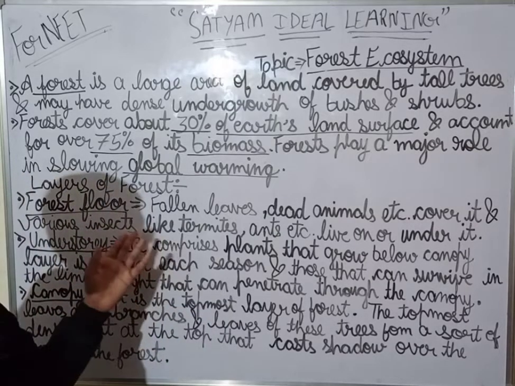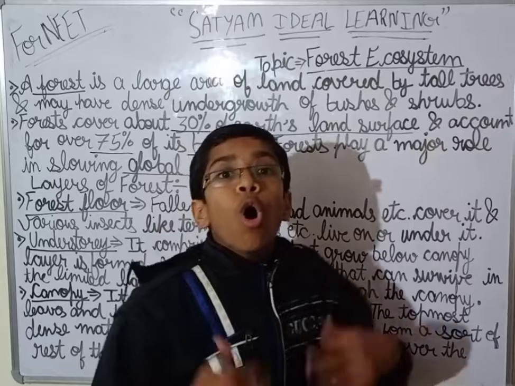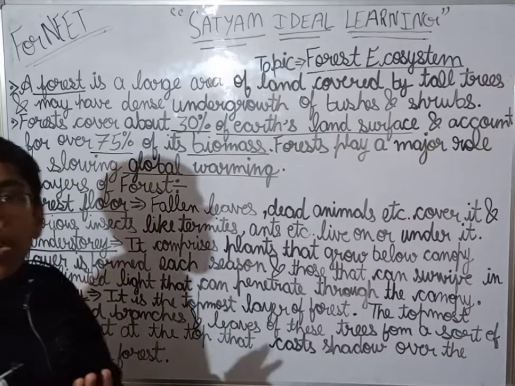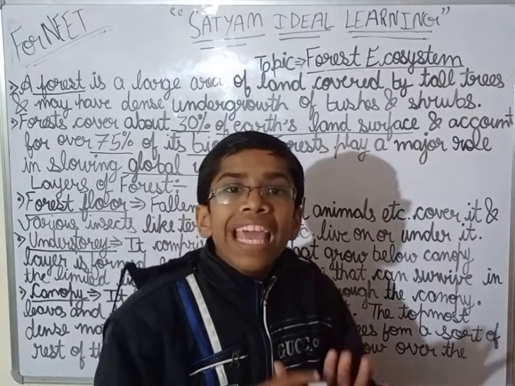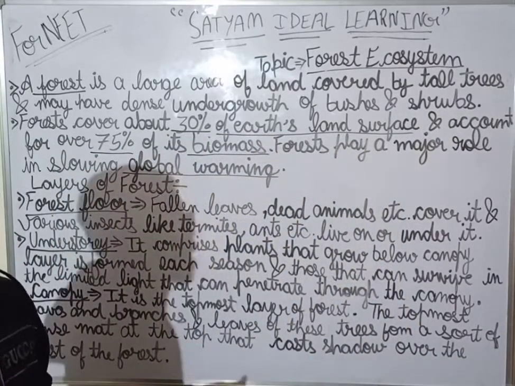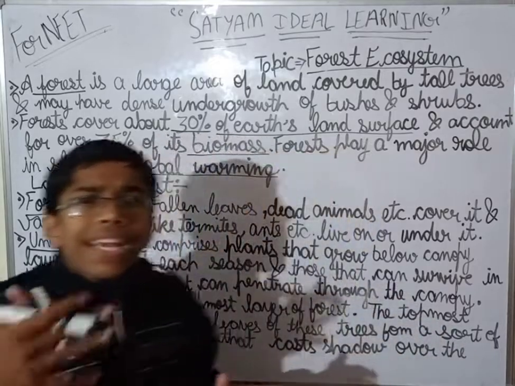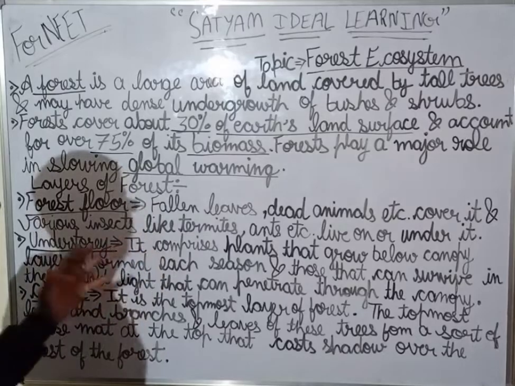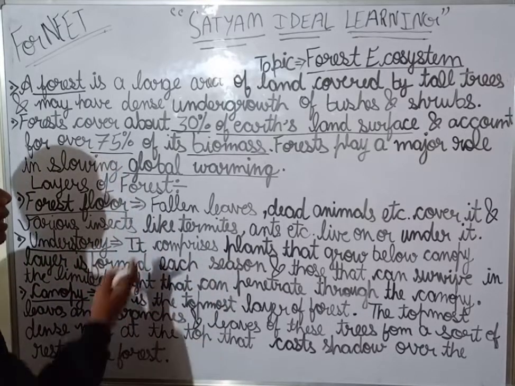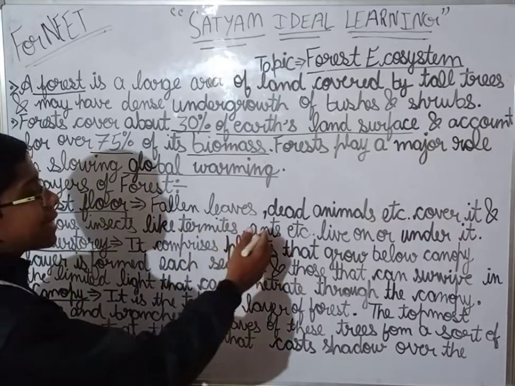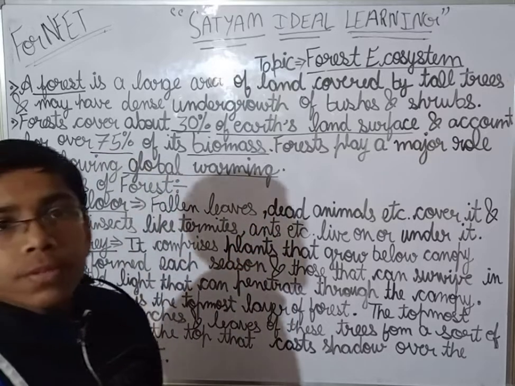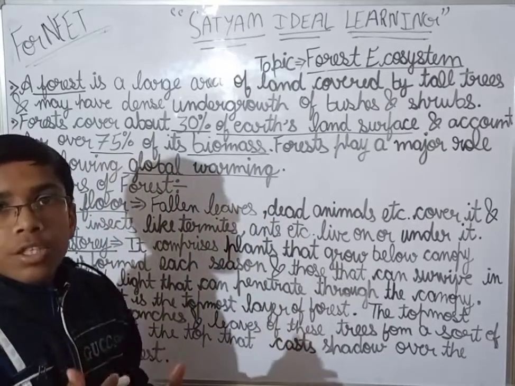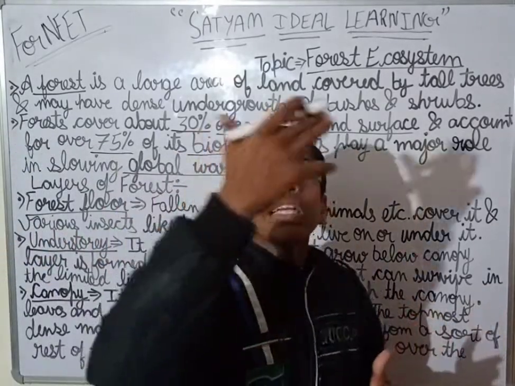They help in the maintenance of the soil. Termites, ants and earthworms also help in the nutrition cycle.